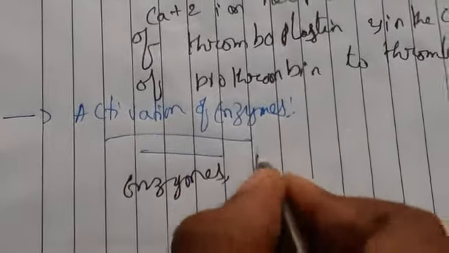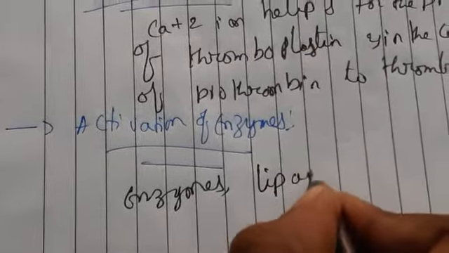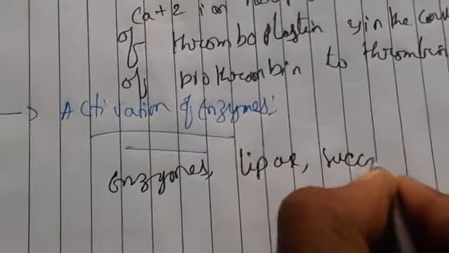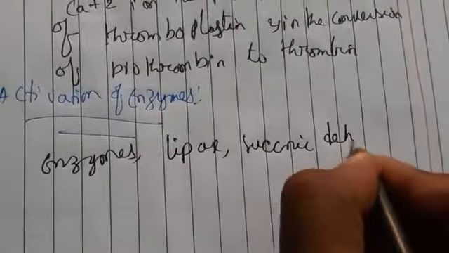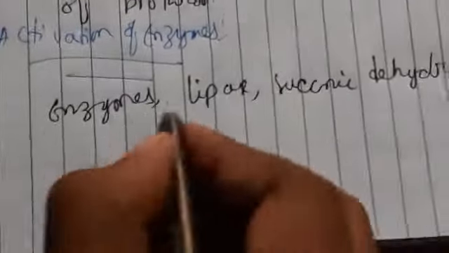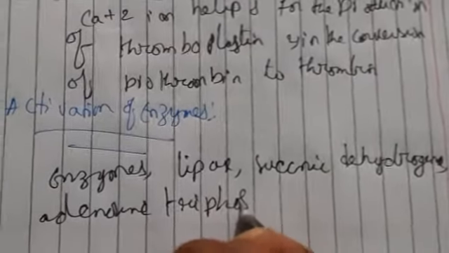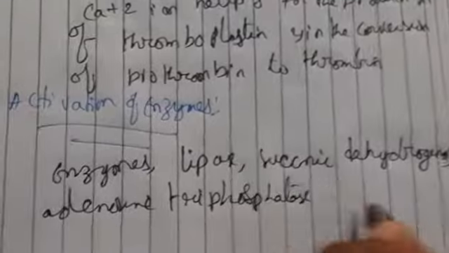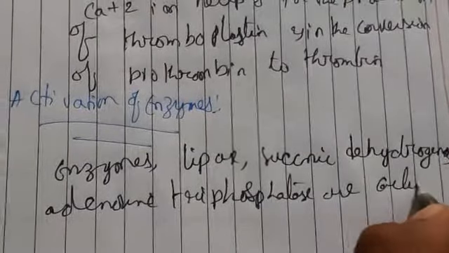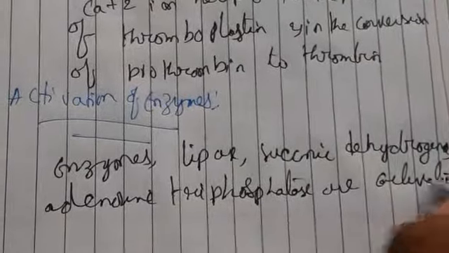Mainly the enzymes lipase, succinic dehydrogenase, and adenosine triphosphatase are activated by calcium.